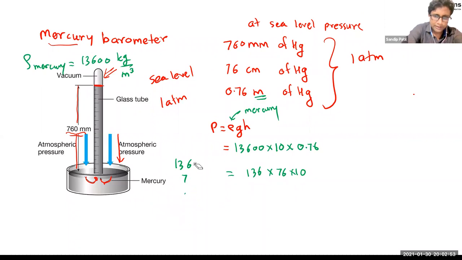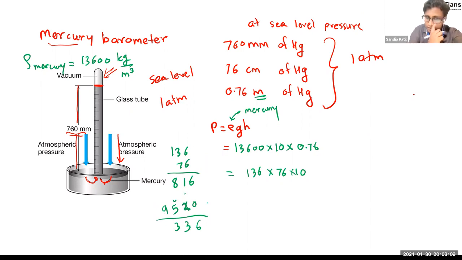I have to do this calculation again, I guess. Okay, let's write 136 into 76.